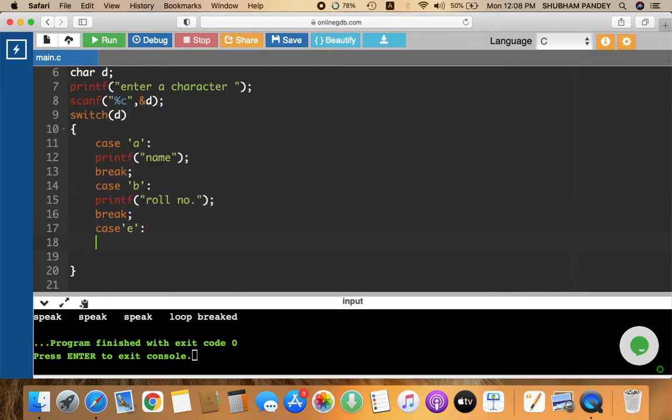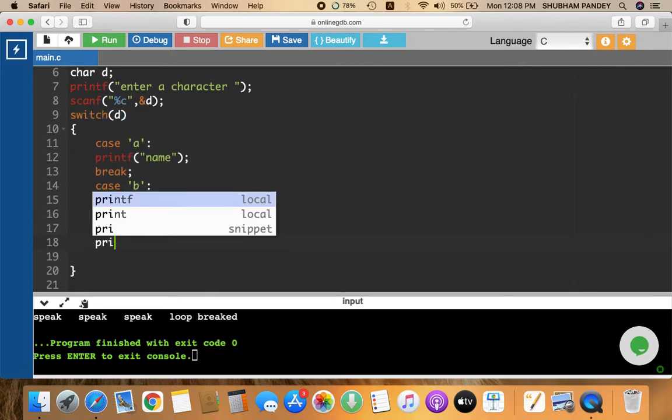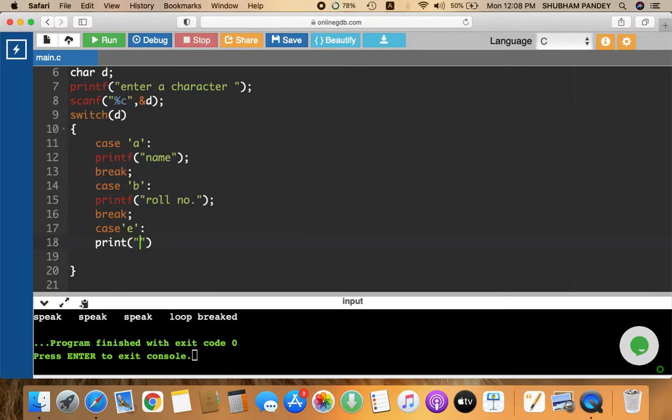Now I want to print address. Okay. If the user is going to give character as a C, then I am going to print address. Now I am going to break the statement. If you want, then you mention the default condition. If you don't want, you can leave it.